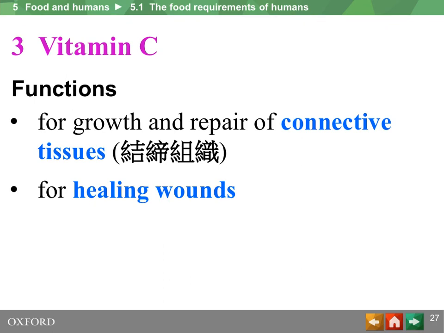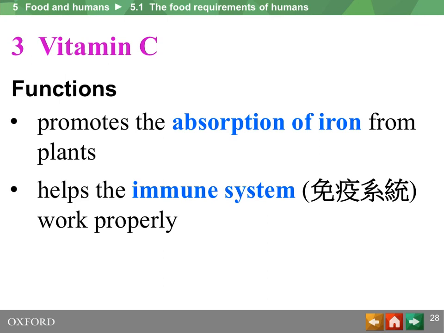You will have a better understanding of what connective tissue is when we come to the lesson where we have to dissect the mice. Vitamin C is also important in the healing of wounds. In plants, they also need vitamin C because it helps the absorption of iron up to the plant. Vitamin C also helps our immune system work properly.